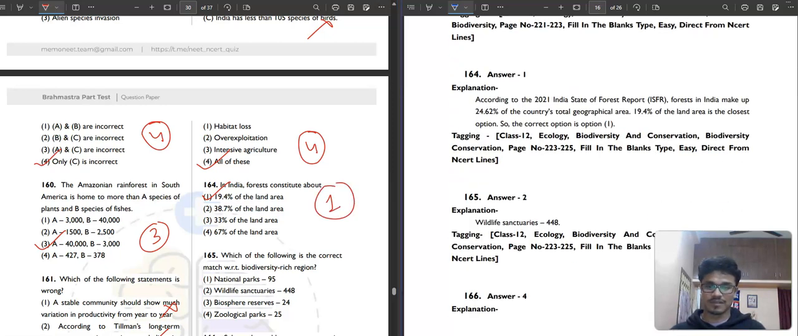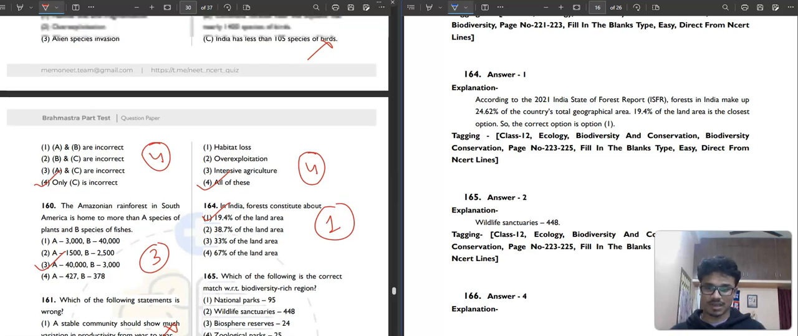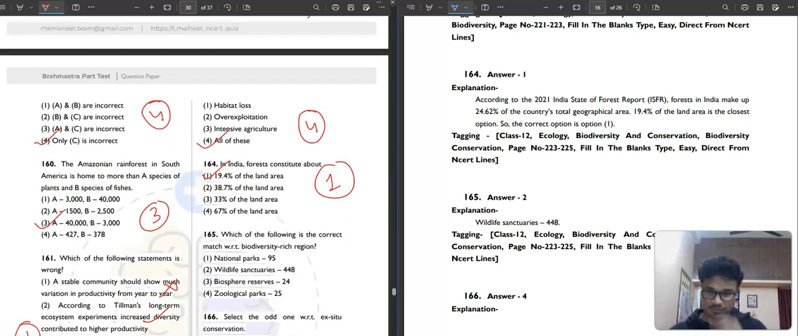Then question number 165. Which of the following is correct? With respect to biodiversity rich region, National Park 95. No, National Park 90, I guess. Yes, we just solved. Wildlife Sanctuary 448 correct. Biosphere Reserve not 94. Zoological Park not 95. So here correct one is second option.